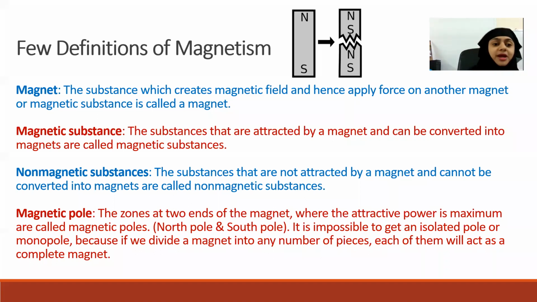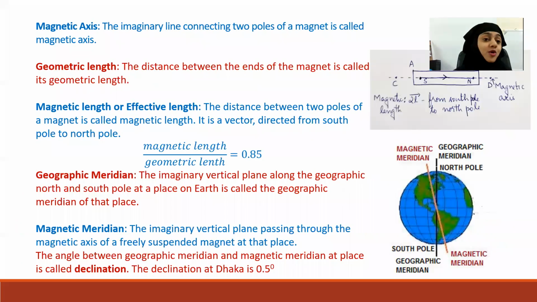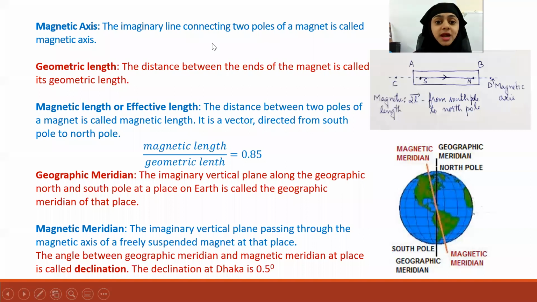So that's about the magnetic poles. Now we will learn more new terms. These are terms which you haven't come across before. So what is a magnetic axis? The imaginary line connecting two poles of a magnet is called magnetic axis. Here you can see a figure. The magnetic axis will be the line CD. This line CD connects the two poles. Here I have marked south pole and here north pole. So this line CD is the magnetic axis, the imaginary line connecting two poles of a magnet.